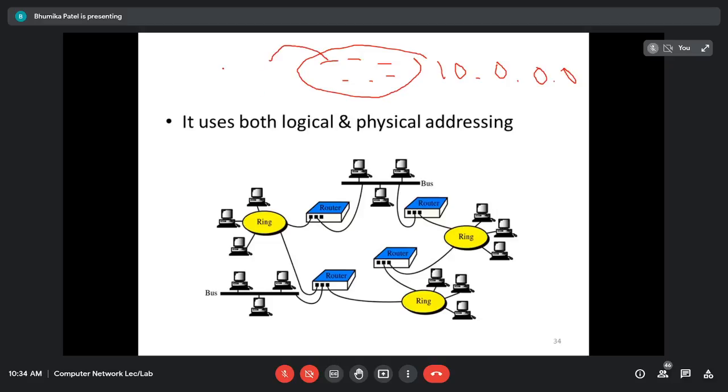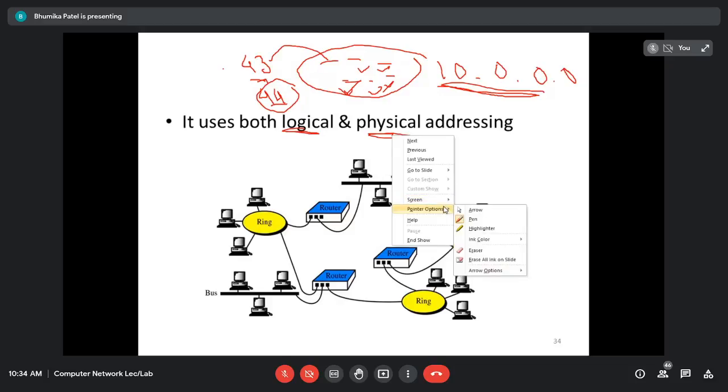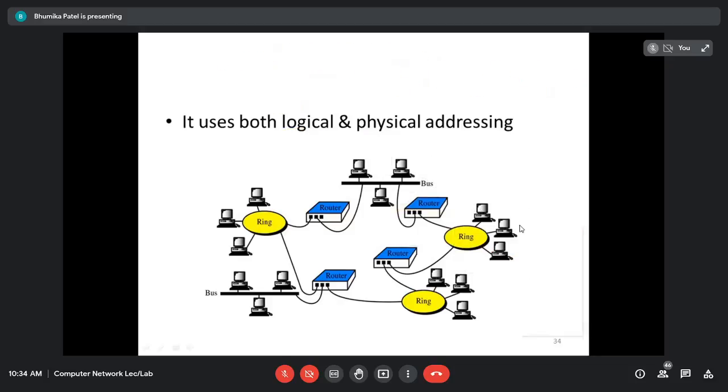For example, this is my device whose IP address is 10.0.0.43, right? I want to change it to 44, but I have to keep this portion the same. For example, it is a block ID, so I cannot change it, right? So I can change from 43 to 44 only if none of the devices in this network already has the IP address 44. If 44 already exists, it will not let me allocate 44, right? So we can change the logical address, but we cannot change the physical address. Every device will have its own physical address.